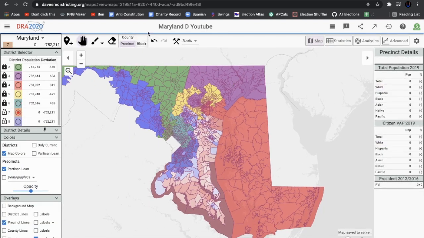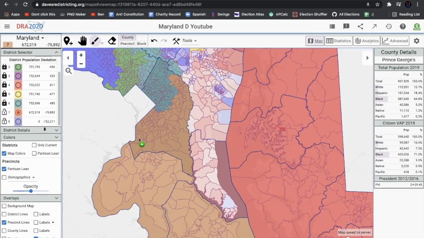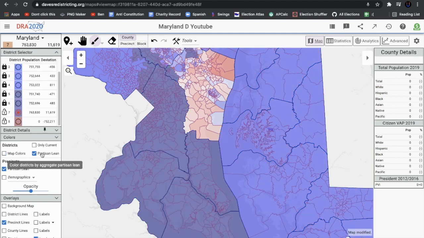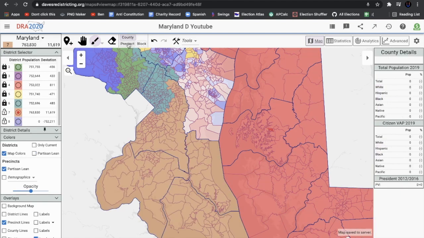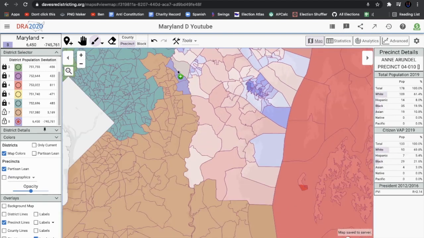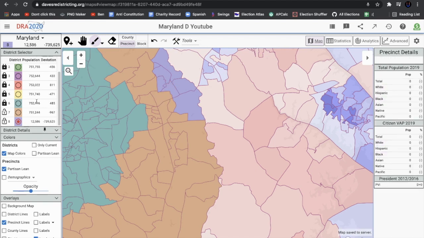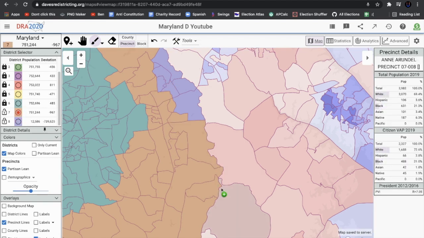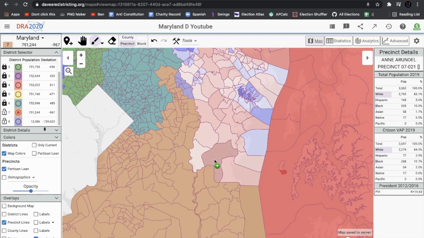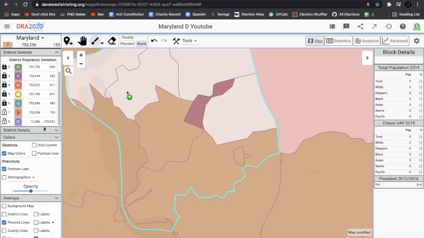So now we're just going to have to crack the rest of the state in half, and either way both these districts should be pretty blue. So I think after seeing this, yeah, that one's safe D. We're just going to go back to precinct, get rid of a few, because this district's a little big. I'm just going to shave off a little bit of this to try to make it have a population that would fit. So I think we just got to add one precinct. The precincts in Maryland are a little big, so we're just going to have to shave off a little bit of this precinct. And there, that's only a population deviation of 125 people, which is pretty solid.